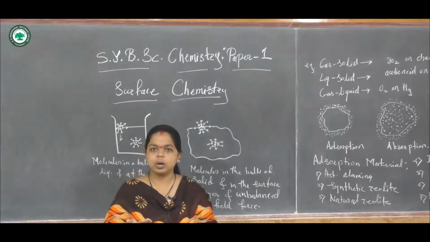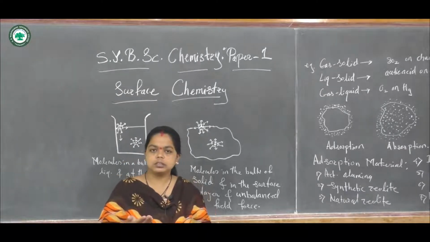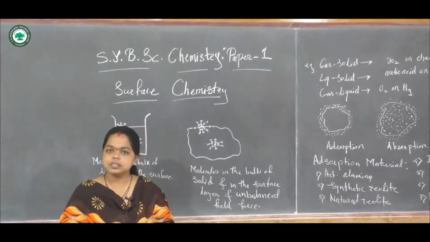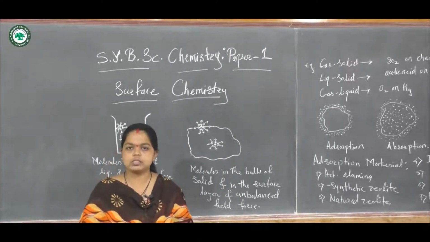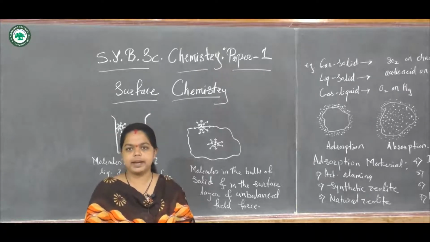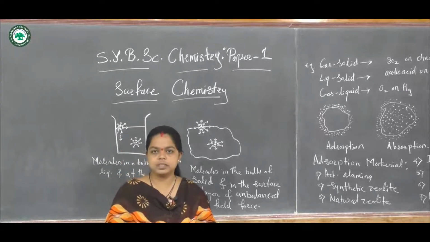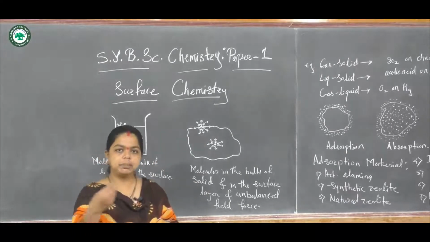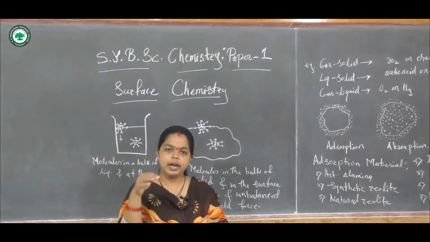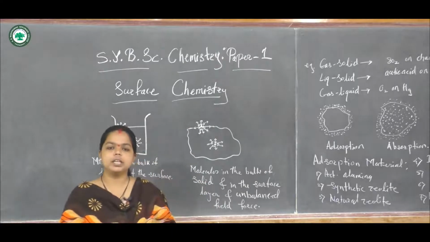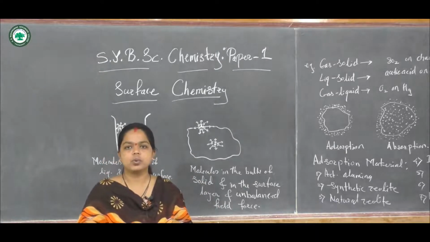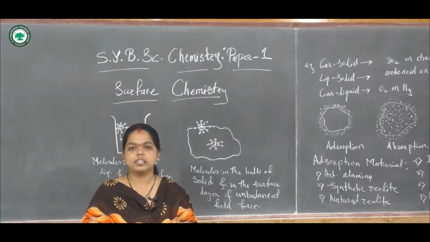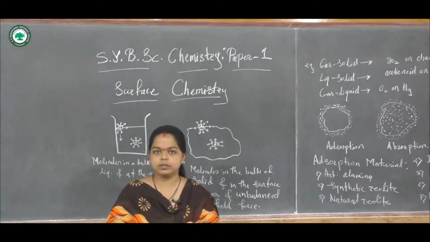The surface molecules are experiencing the attractive forces in downward direction. So from the bulk side, these molecules will experience the attractive forces. They will get attracted from the bulk side of the liquid, and above the liquid air may be there. So that attraction is less. So they are attracted to the bulk side of the liquid.